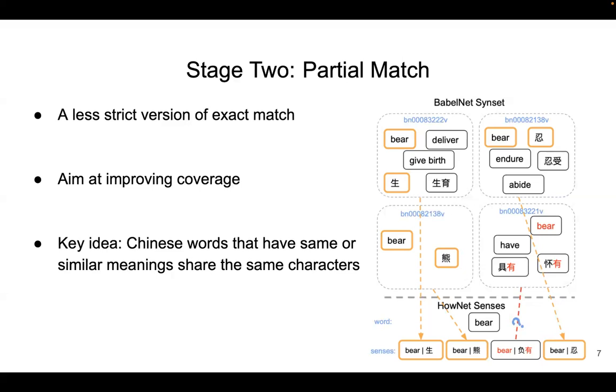And then we further compare the Chinese word in the translation pair by reducing the k-grams to find a match. If such a sense is found, we add it to our results. If not, we instead look for senses that have k-2 grams in common with the Chinese words in the BabelNet synset. This partial match approach is explainable, unsupervised, and also efficient.